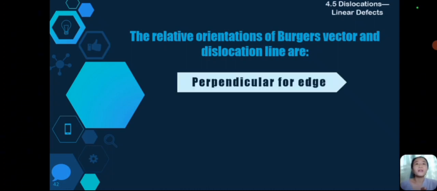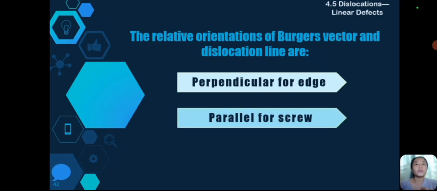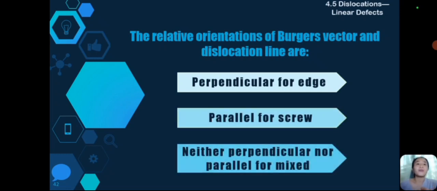Next is relative orientations of a Burgers vector. The first one is the relative orientation of Burgers vector and dislocation line: perpendicular for edge, parallel for screw, and neither perpendicular nor parallel for mixed.